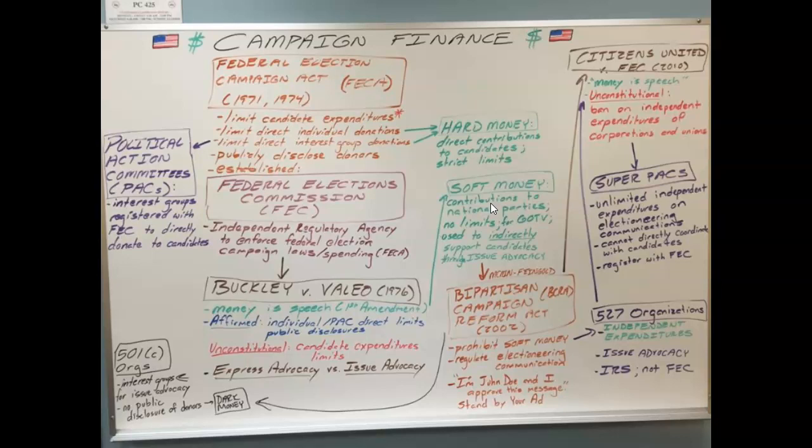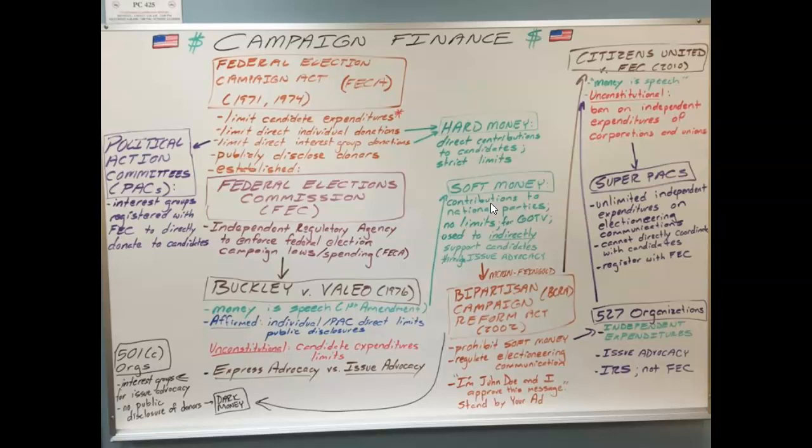From there, they would take that money and funnel it to the National Republican Party, and the National Republican Party would use that $50,000 to do something to help Donald Trump, like a get out the vote drive, where they would try to register Republican voters, or other things that in a roundabout way would help Donald Trump or Joe Biden become president of the United States. And it's called soft money because there is no limit to it, and it's indirect.